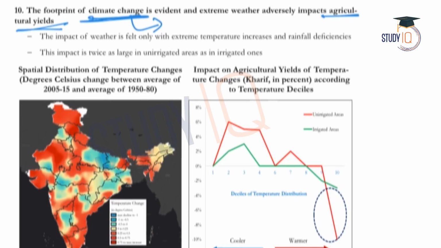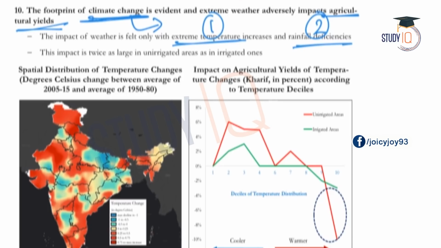As an explanation, the survey says that the impact of weather is felt not only with extreme temperature increases but also rainfall deficiencies, which means that the impacts of climate change are multiple. One is an increase in temperature, extreme temperatures being experienced, and secondly rainfall deficiencies, a shortage of rainfall. These are the two major impacts of climate change as discussed by the economic survey.